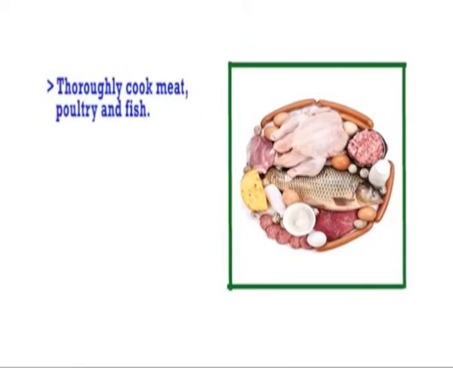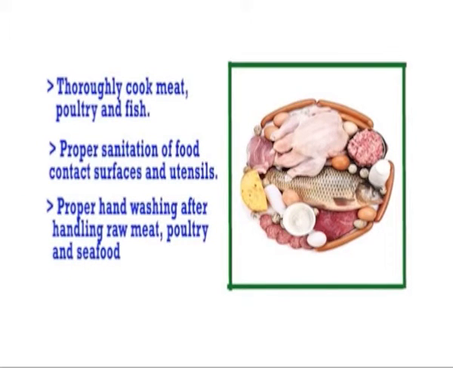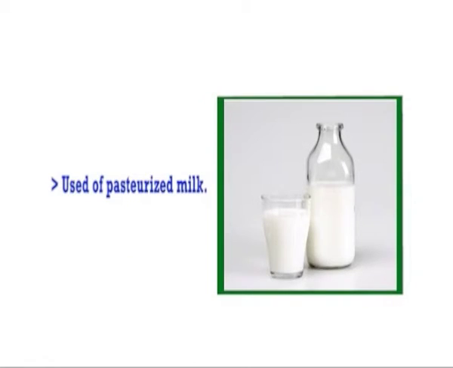The disease can be controlled by thoroughly cooking meat, poultry and fish, proper sanitation of food contact surfaces and utensils, proper hand washing after handling raw meat, poultry and seafood, and finally, the use of pasteurized milk.